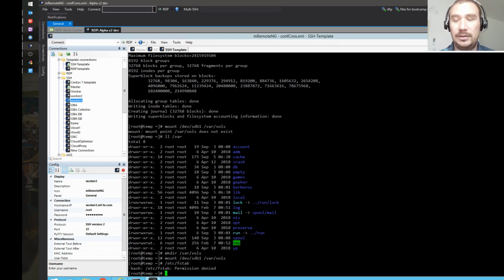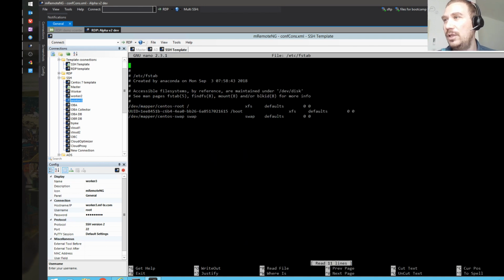So now we have an fstab. Yeah, it's going to be nano fstab. We need to add another device over here for the sake of seeing this hard disk on every reboot. It's a little bit clumsy. I like the Windows solution to this a little bit better, but what can we do? Not much. So we're going to do /dev/sdb1, right? Then we need to add the /var/vols.